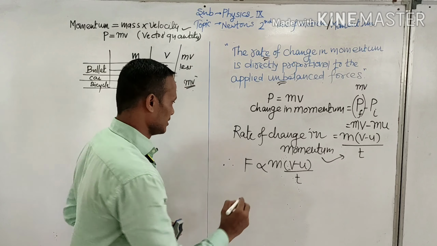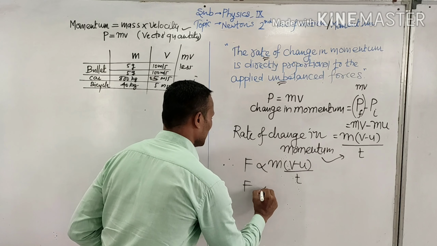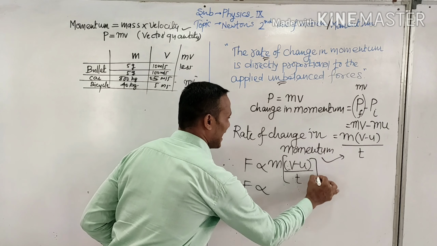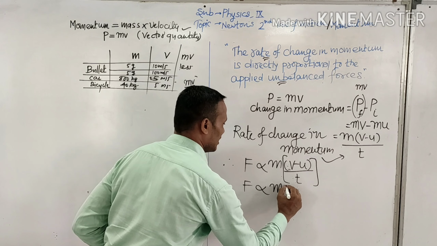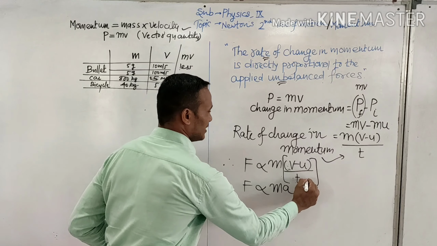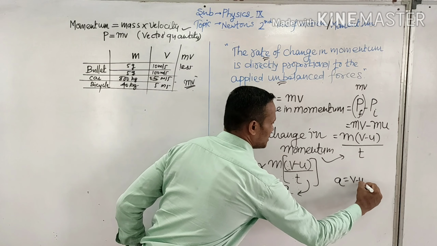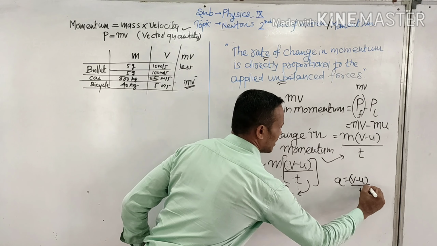We can solve further. Now F is proportional to m into v minus u upon t. This v minus u upon t is the formula for acceleration. So I can have ma. We know that acceleration is the rate of change of velocity, changing velocity upon time.